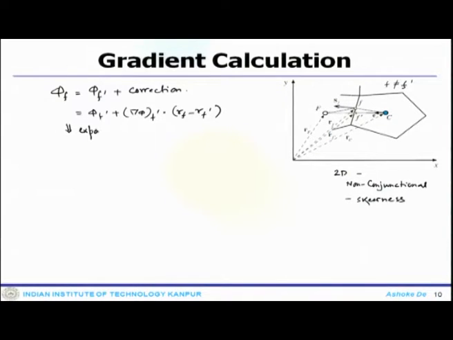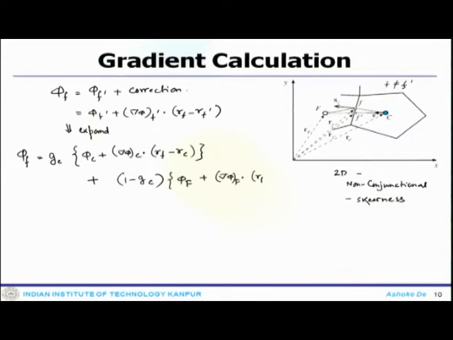If you expand this in more convenient form, you can get at the face value phi f equals Gc phi c plus del phi c dot Rf minus Rc plus the second component which will come from 1 minus Gc into phi F plus del phi F dot Rf minus R capital F. So, these are the two terms which you get after invoking the correction due to skewness.